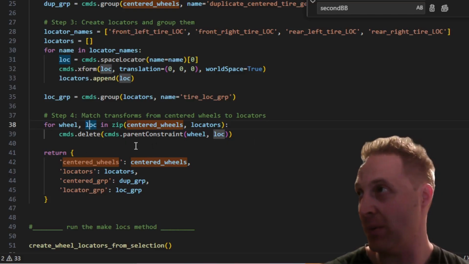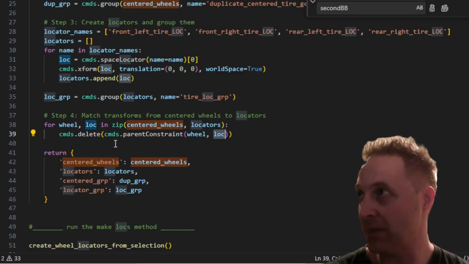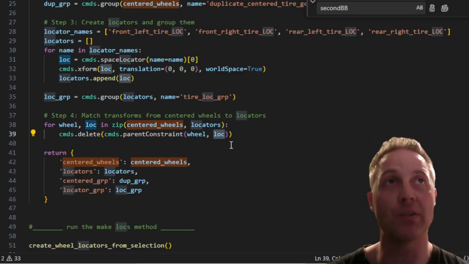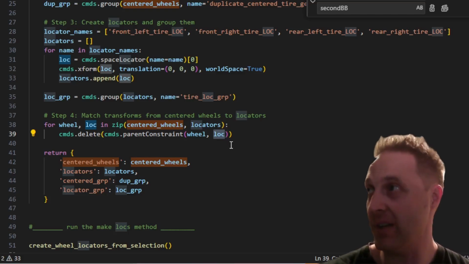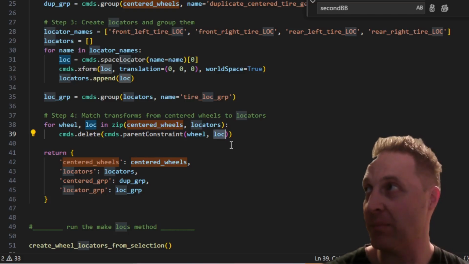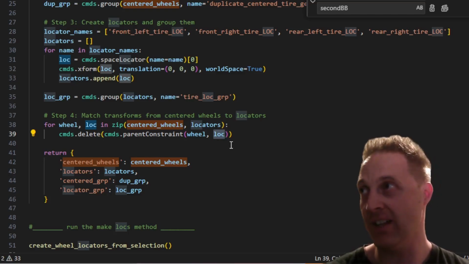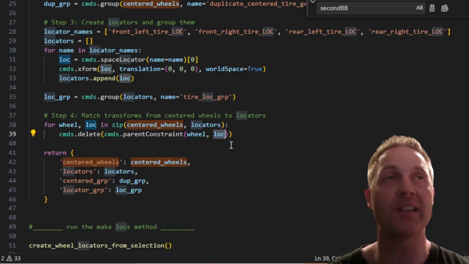So cmds.delete, we do cmds.parentConstraint(wheel, loc). Okay, so we're doing a parent constraint of the wheel on the locator, and then we're deleting it right away. So this is the method that we're using to actually move the locator into space. So instead of xforming the position of the locator and then moving it directly there, instead we're going to parent constraint with no maintain offset.